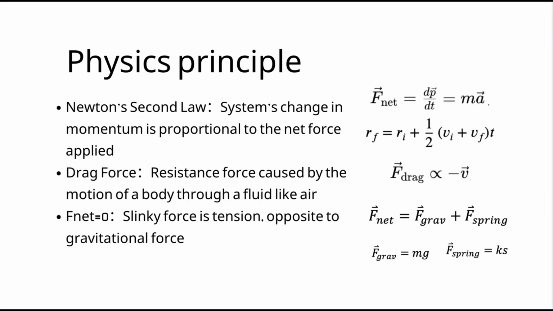In this lab, we apply Newton's second law, which states that the system's changing momentum is determined by the net external force. So F net equals delta P over delta T equals M times A. Also, there are two key forces on the spring, gravity and internal tension. We also need to consider air drag during the fall. When these forces are balanced, the net force is zero, and the acceleration is zero. It explains why the bottom of the slinky is initially stationary.